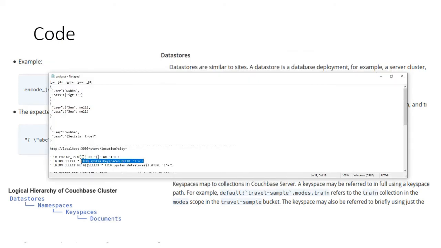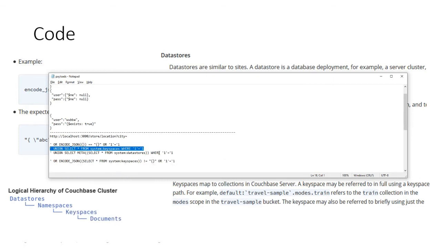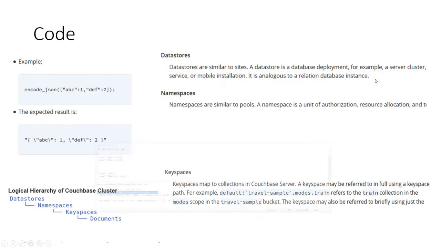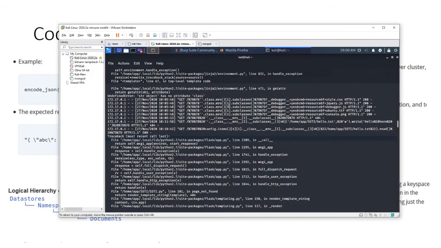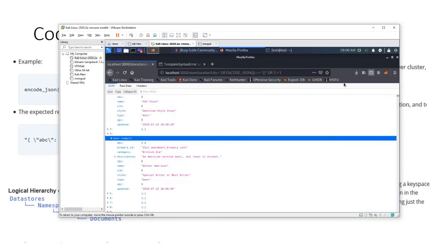Let us, so now let us try the key space. Okay, so these are some different commands you can get. Let me fetch the key spaces which we are trying to get. Okay, so now let me go and let me try here.